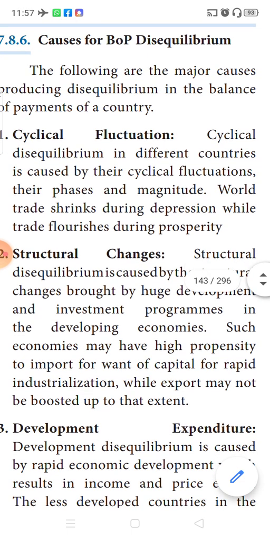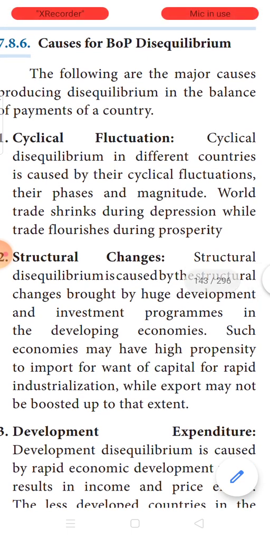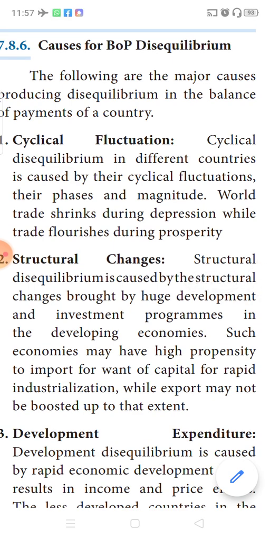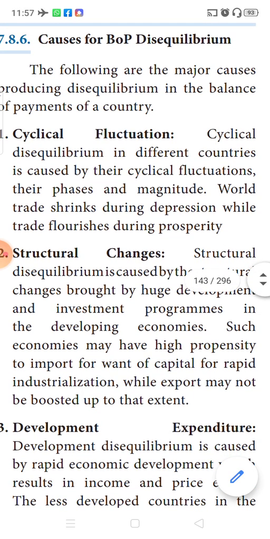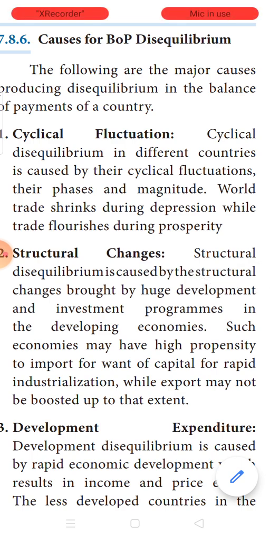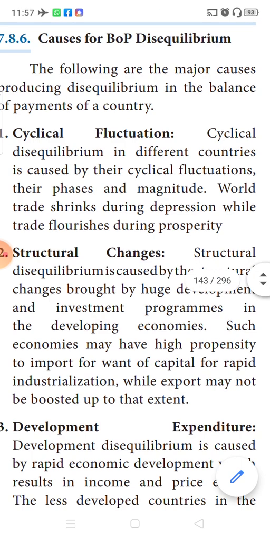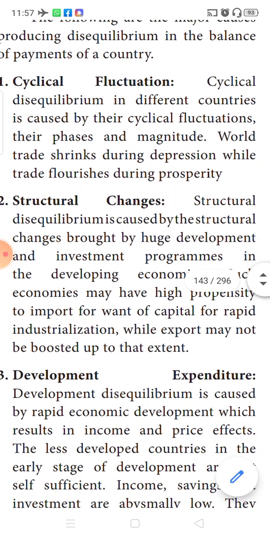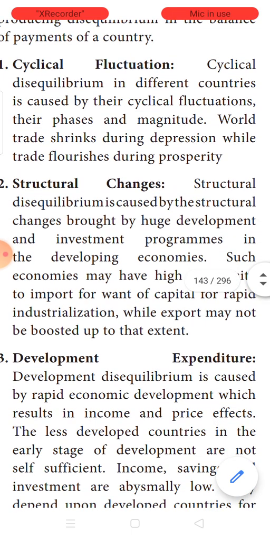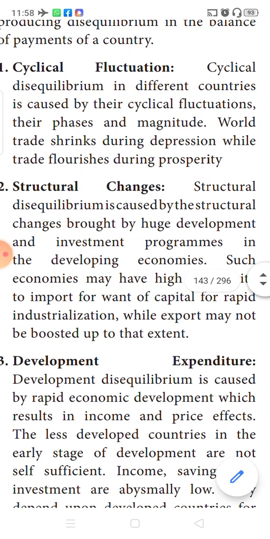First thing is cyclical fluctuations. Suppose the country is undergoing the cyclical changes or the changes which are existent in the trade cycles, that is a period of depression, period of prosperity. I think we learnt in the 4th chapter, if I am right, the different phases of trade cycle. If the country is witnessing the depression phase of the trade cycle, then definitely the exports will be less than the imports. Automatically disequilibrium will occur. This is one of the reasons. This you call cyclical disequilibrium, disequilibrium because of cyclical fluctuations.